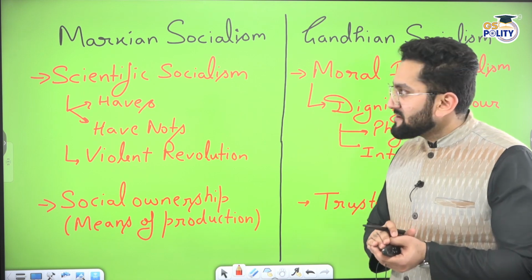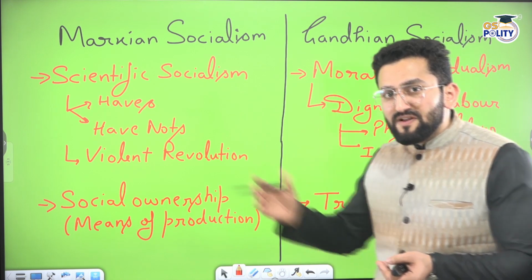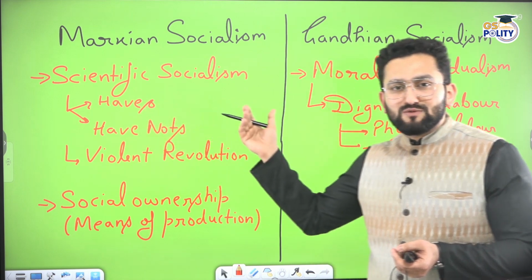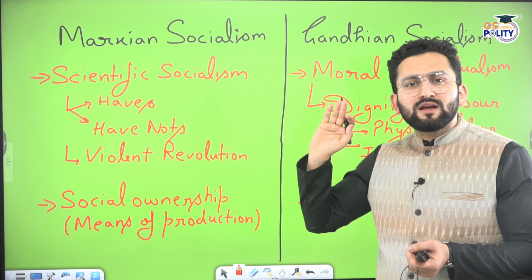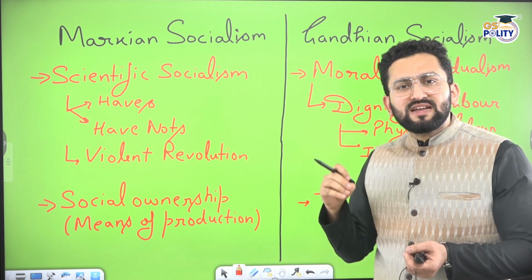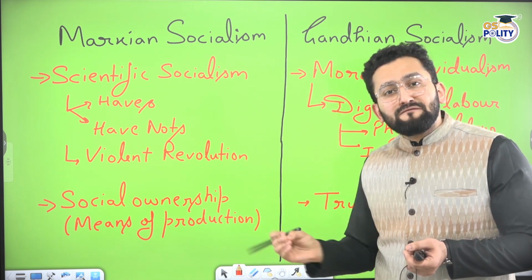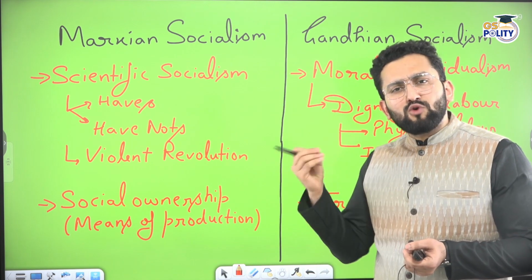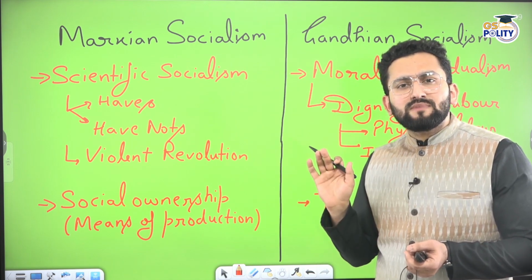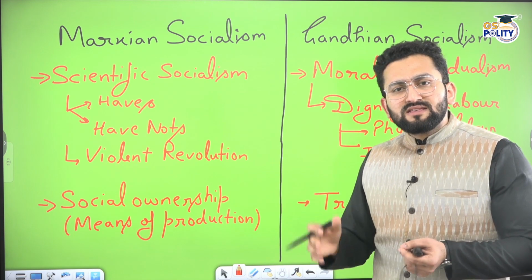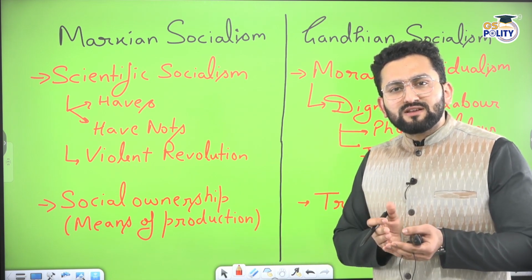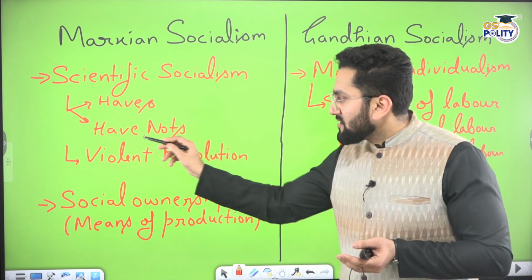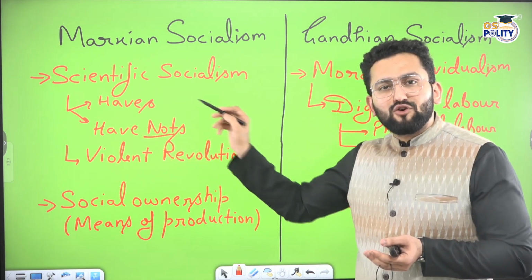So at that point of time, he said we need scientific socialism, and he said it is a prediction that it is going to come. Marx said, I'm not saying that this will be a fabricated attempt. No, it is bound to come. It is natural. He said, since there is accumulation of wealth towards these factory owners, capitalists, there will be a lot of difference between haves and have-nots.